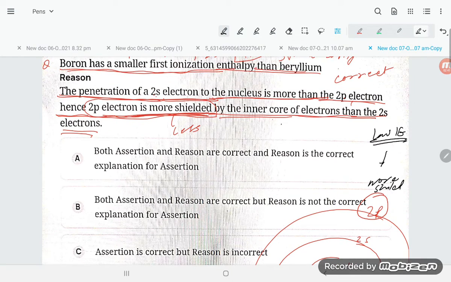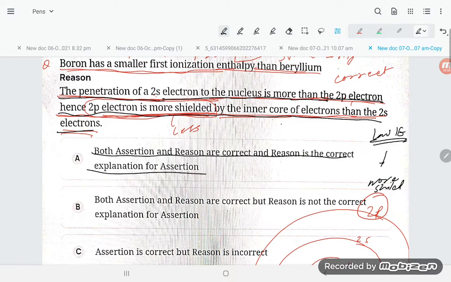So here the penetration of the 2s electron to the nucleus is more than the 2p electron. That is correct. Hence the 2p electron is more shielded by the inner core electron than the 2s electron. It means it is correct. Both assertion and reason are correct, and reason is the correct explanation of assertion.